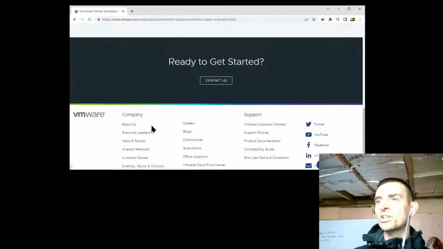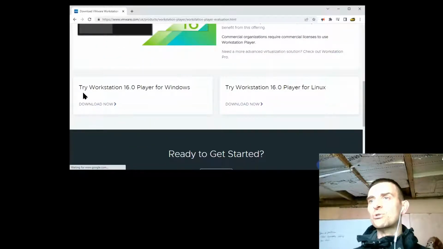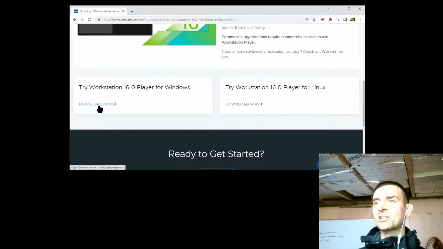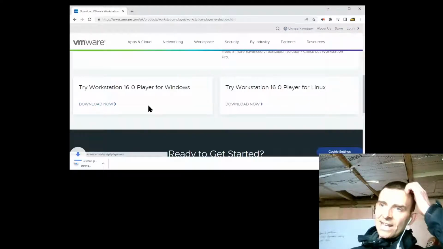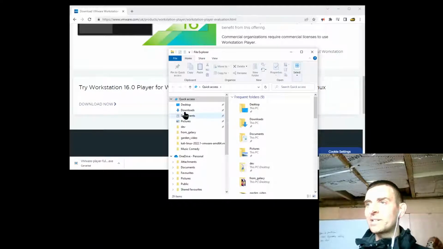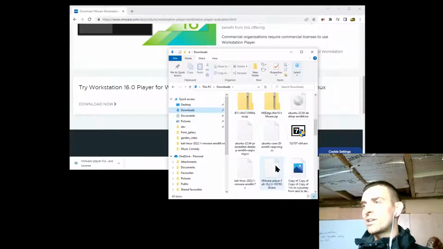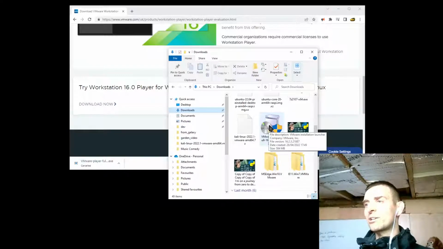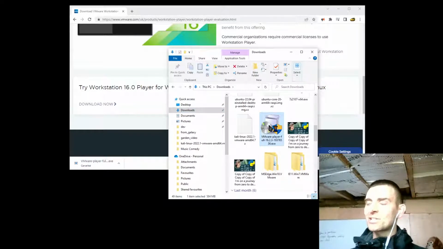And then what you're going to want to do is scroll down to Try Workstation 6.0 Player for Windows, and click Download Now. Now, I'm going to be honest with you, I'm actually not going to be doing this now because I've already got this. So I'm going to pause this download. But once this is downloaded for you, if you go to your downloads, we're going to have a look at my downloads, you should see a little widget that looks kind of like this. And then if you double click on that, you'll start the installation process.